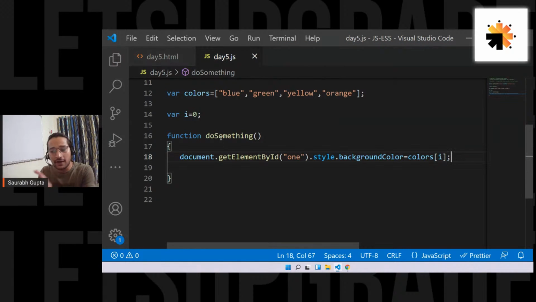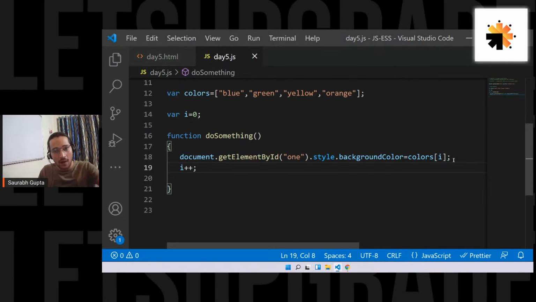Basically, when the function is called, so when the user clicks on the button, doSomething will be called, and then it will fetch the element and change the style, changing the background color to colors of i. That is initially 0. So colors of i is what, guys? It's blue. And at the same point, also please increment i. So i will become 1.